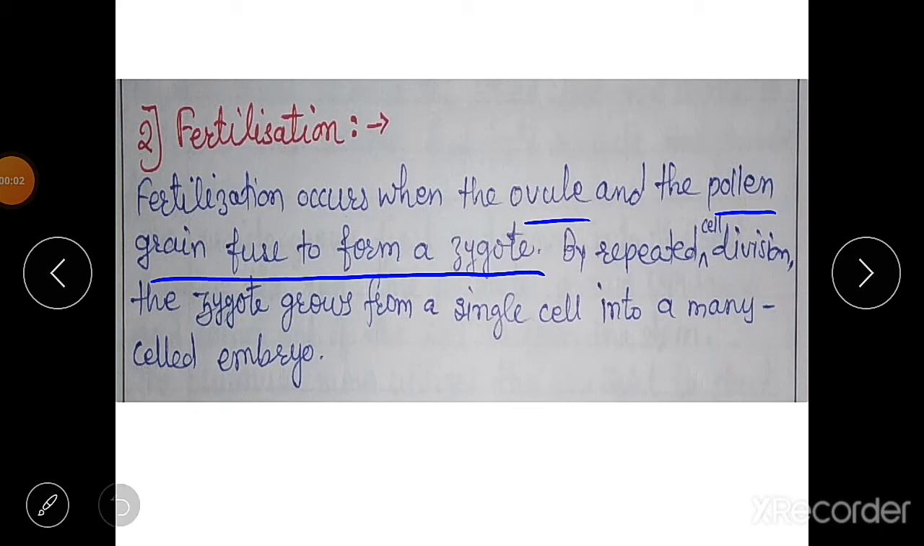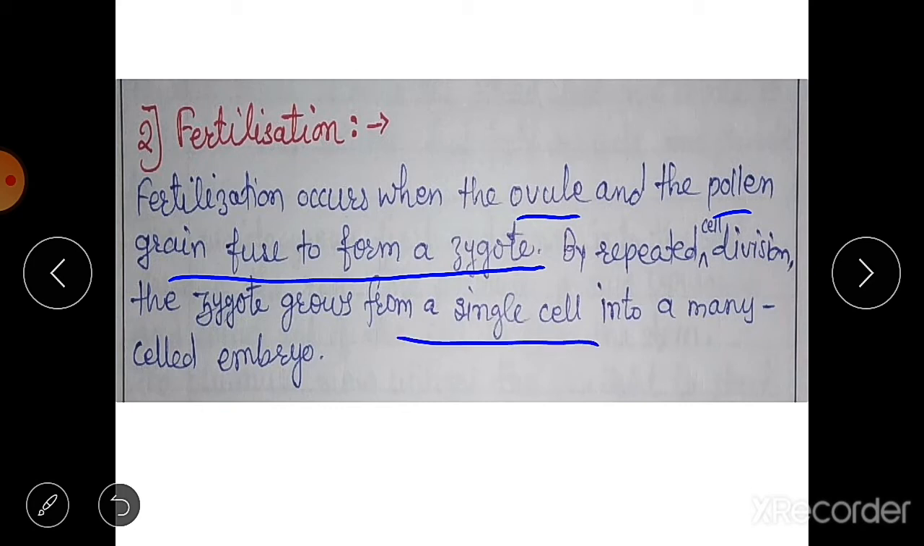Then fertilization is the second step involved in the sexual reproduction in plants. During fertilization, what happens? The ovule and the pollen grains fuse to form a zygote. After the formation of the zygote, this zygote undergoes repeated cell division, and from a single cell it becomes a many celled embryo, and this embryo is protected inside a seed.